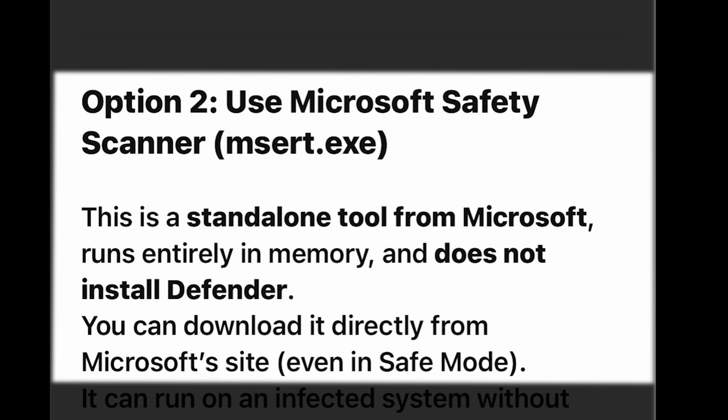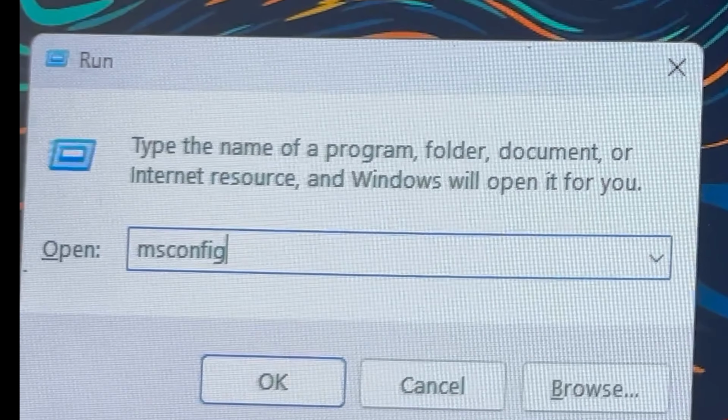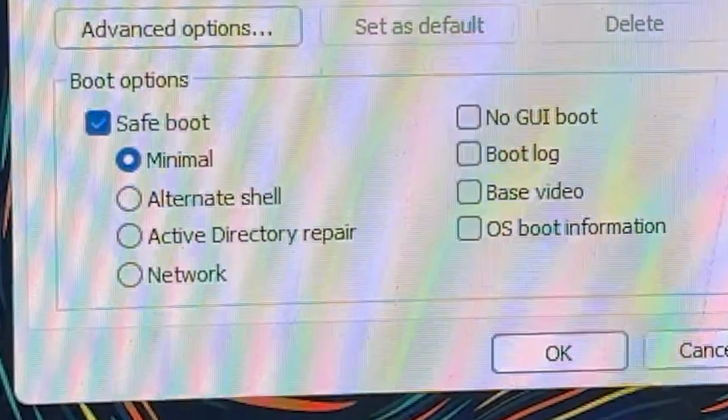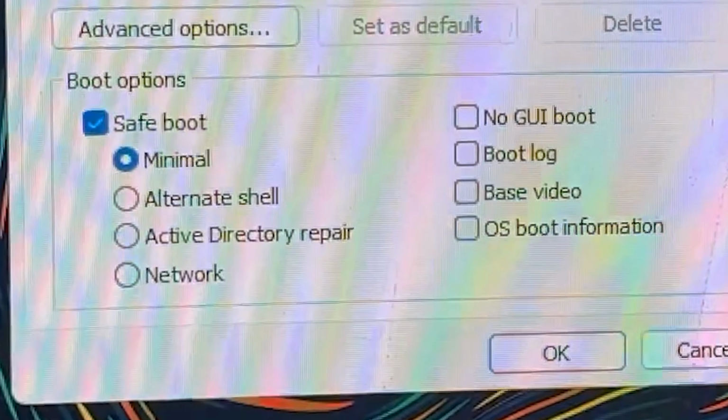You do that by pressing the Windows key plus R, then type msconfig. This will bring you to the system configuration window. You can go into boot to change the option. Here select safe mode, then check minimal, click OK, then restart, and this should restart your computer directly into safe mode.